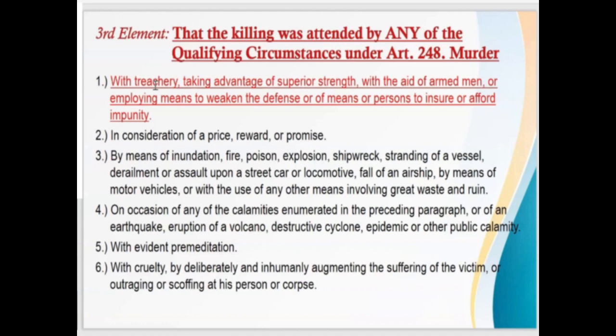So in other words, dito, parang yung pinatraidor or inattack yung offended party ng walang kamalay-malay or patalikod, taking advantage of superior strength. In one case, nung sinaksak nung lalaki yung babae, the court declared that his sex and his weapon afforded him superiority in strength. With aid of armed men. So, humingi ka ng tulong ng mga armadong mga tao, employing means to weaken the defense.